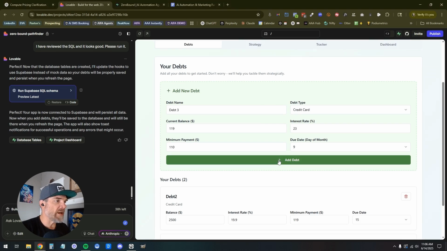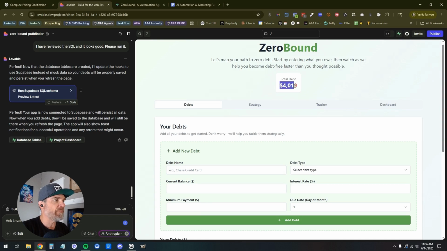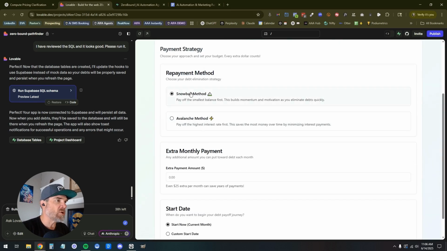Cool, and save. So now we've got debts 1, 2, and 3 up here. Awesome. Whatever, my OCD is like, I want the first debt listed first. Whatever, it's fine. So I've got a total debt of 4K. Cool. Strategy is going to be the snowball method.